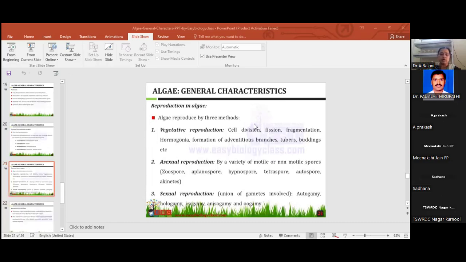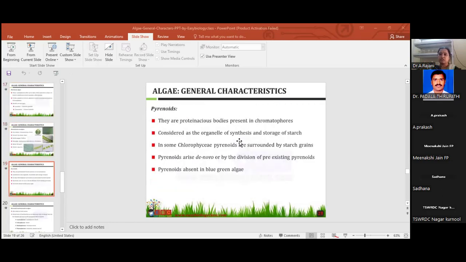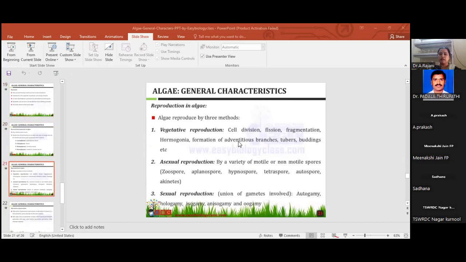Coming to reproduction. See, algae reproduction, you can learn it by heart. Thallus organization is most important, and the habitat, reserve food material and pigmentation. These are most important. Sometimes they ask reproduction questions also.